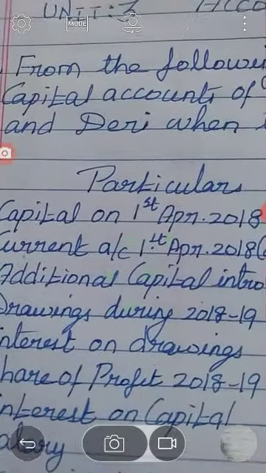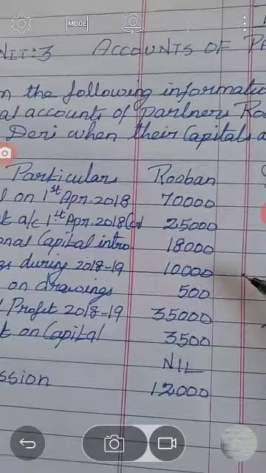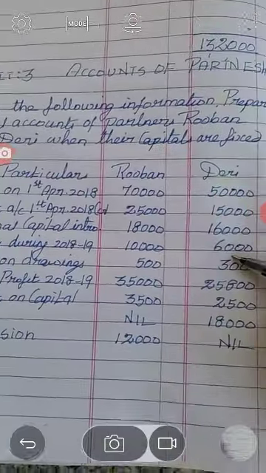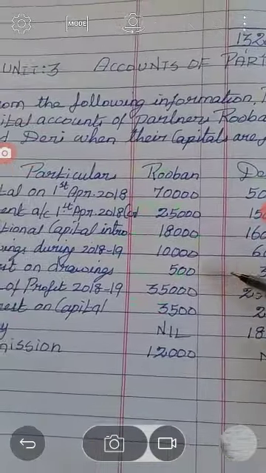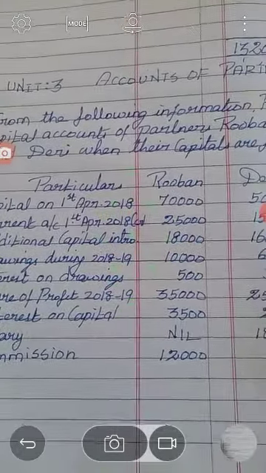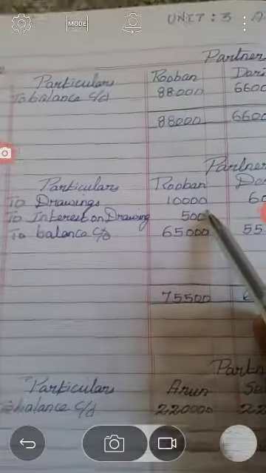Additional capital and the opening balance have been recorded. Drawings during the year, 10,000 and 6,000, should appear on the debit side of the current account. Then interest on drawings, 500 and 300, also should appear on the debit side of the current account. So here, drawings and interest on drawings.